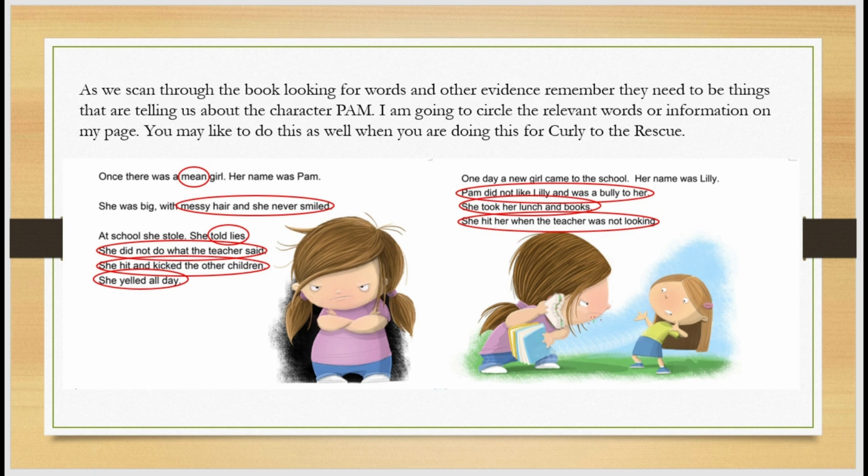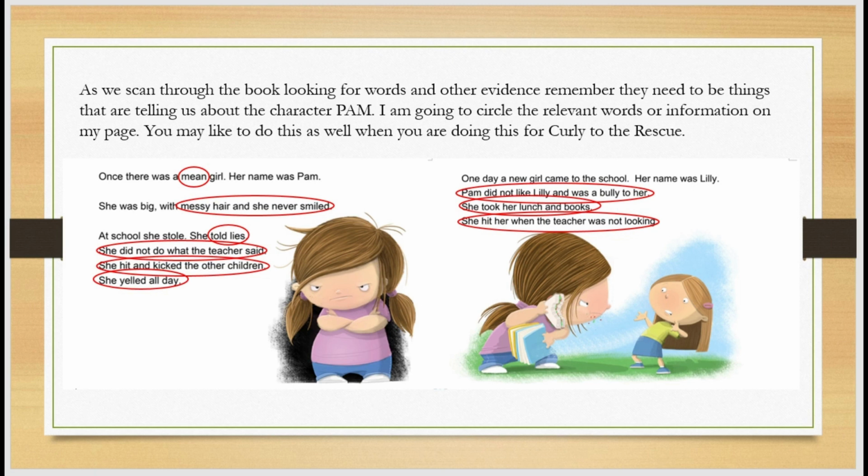She's not happy. At school, she stole, she told lies, she did not do what the teacher said, she hit and kicked the other children, she yelled all day. You could say that she's aggressive, she hit and kicked other children. To me, that would mean that you're an aggressive person, you're mean. If you're not listening to what the teacher says, maybe you're defiant, you're rude, you're disrespectful.